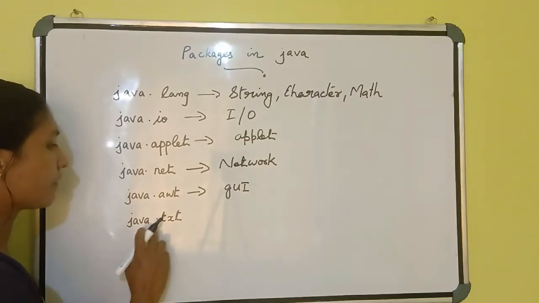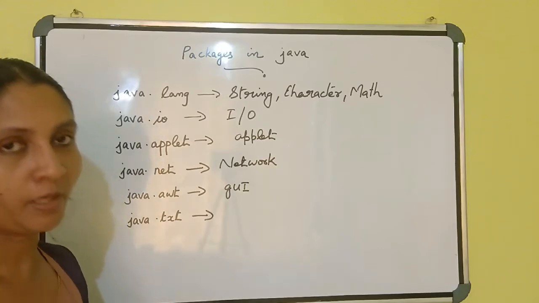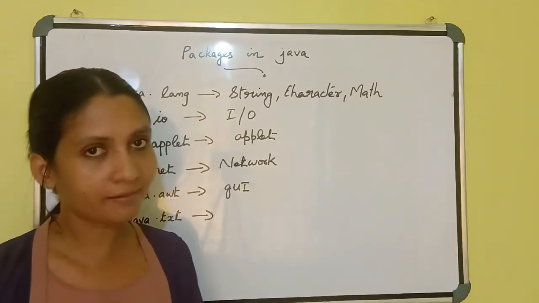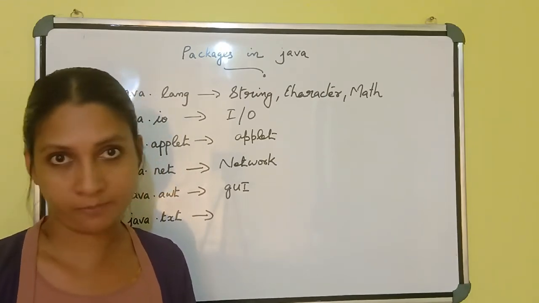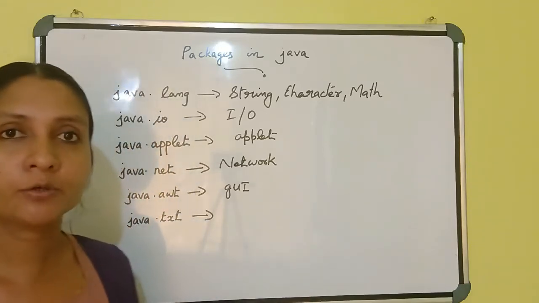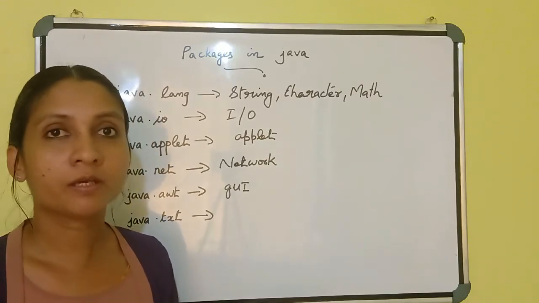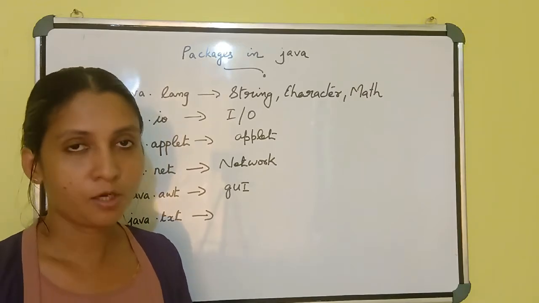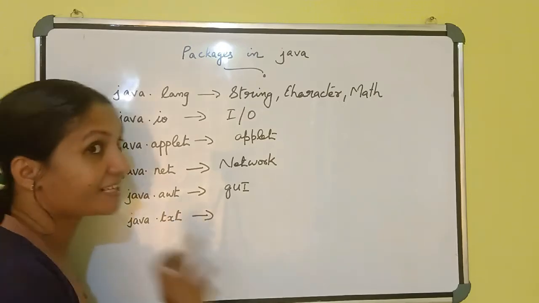The last one is java.txt. What is the use of java.txt? If you want to insert dates and time, we need classes related to date and time. Sometimes we will create a calendar and so on. We need to insert that time and date. For that function we have to use the date and time related classes. For that purpose we are using these java.txt text functions.